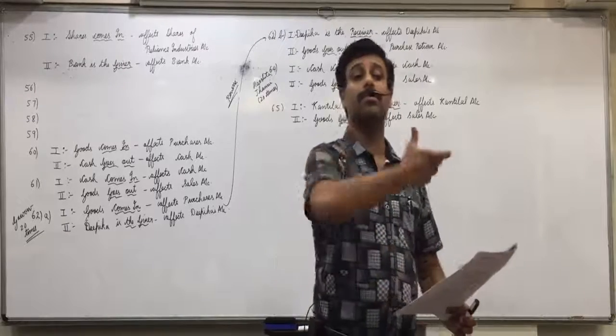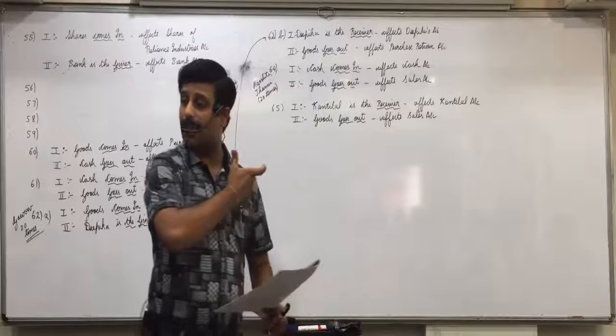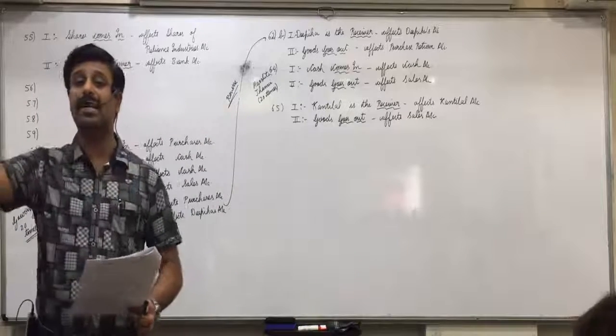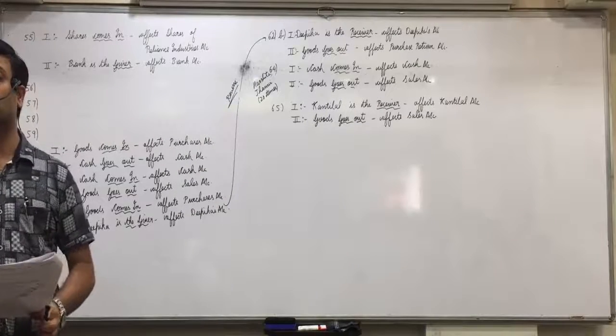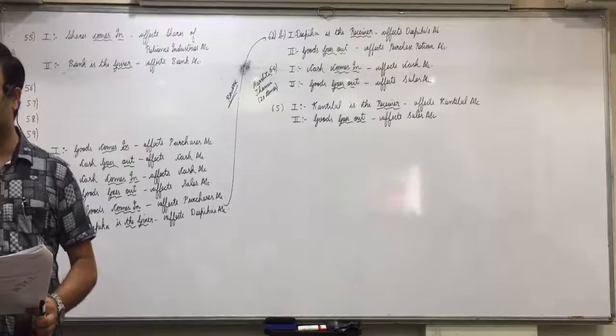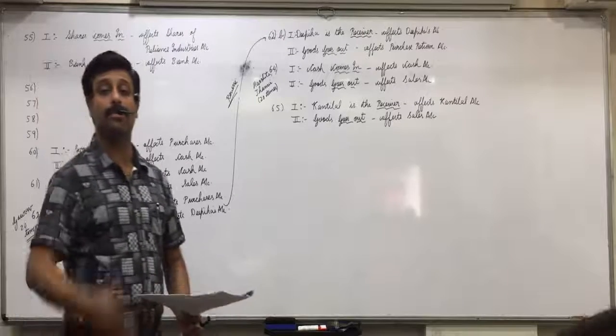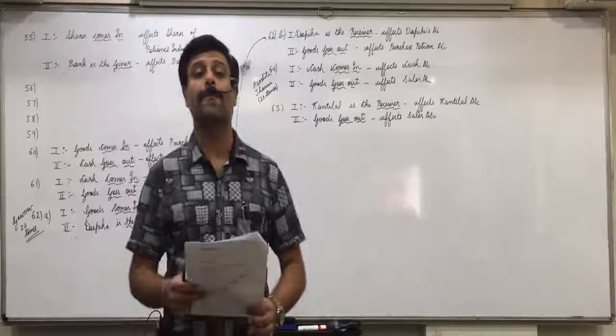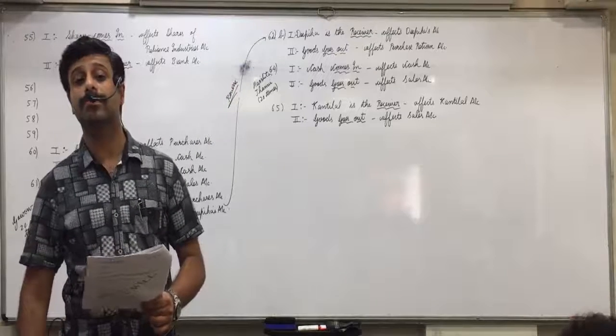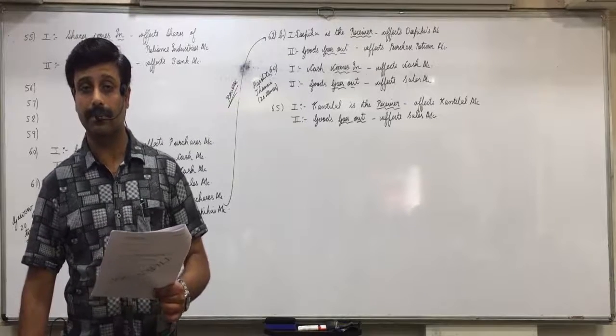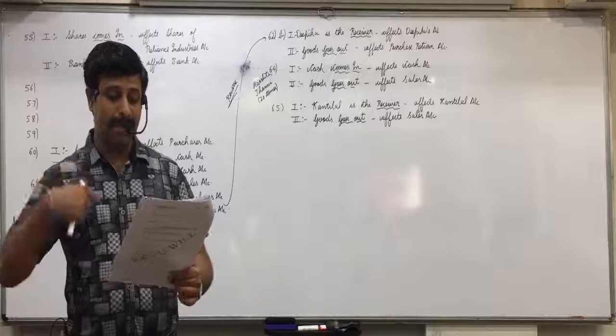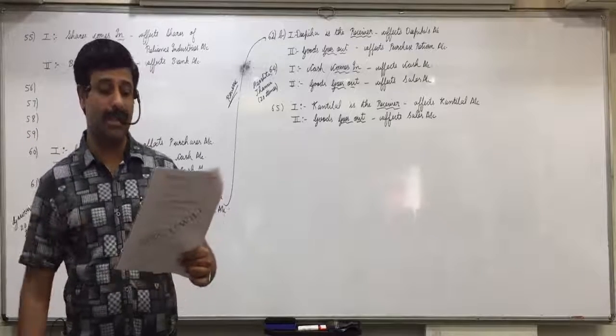Yes. So you'll say goods comes in, affects purchases account, and Gaurav is the giver, affects Gaurav's account. Understood that? Raise your hand who is still not clear with it, Prachi. Sir, first transaction, goods comes in. Yes, we placed an order with Gaurav for supplying the goods.